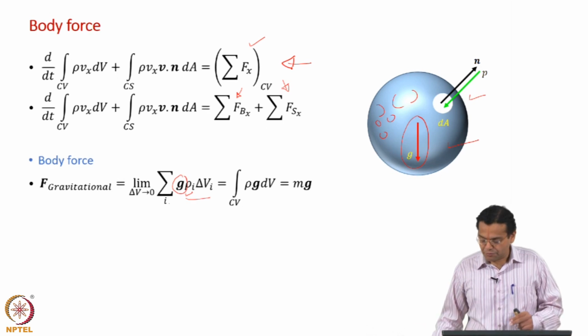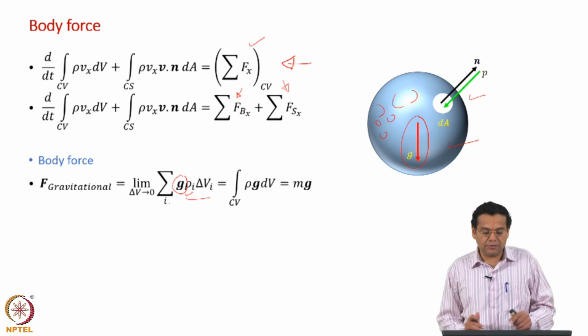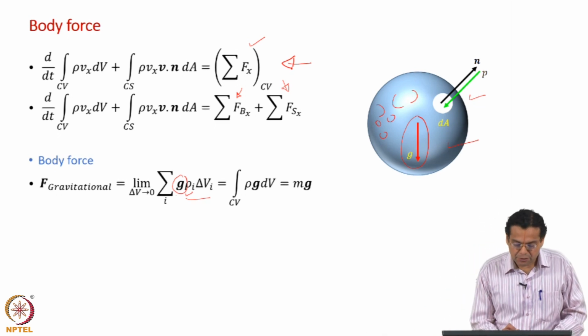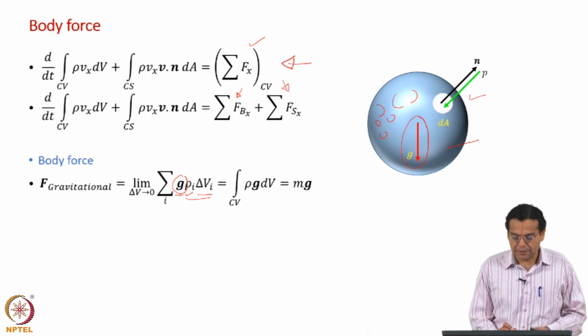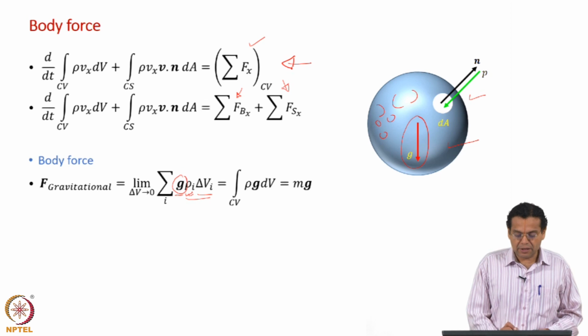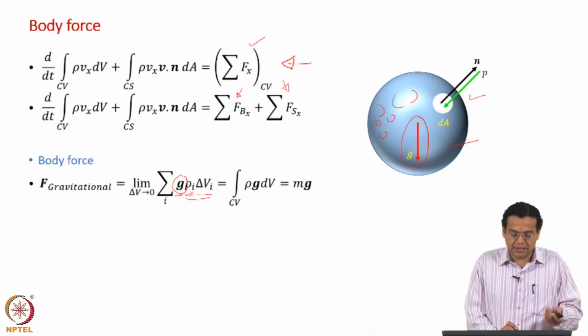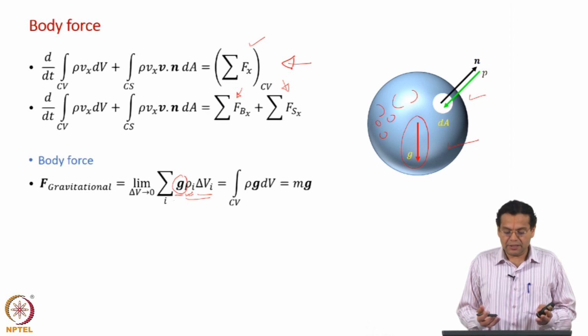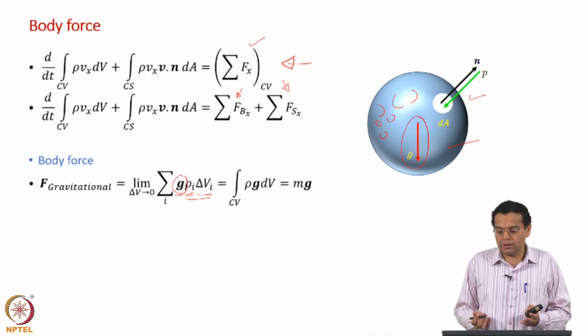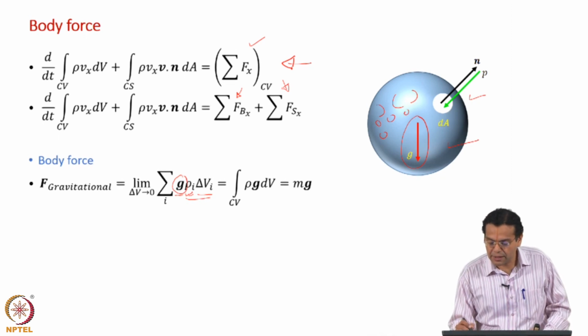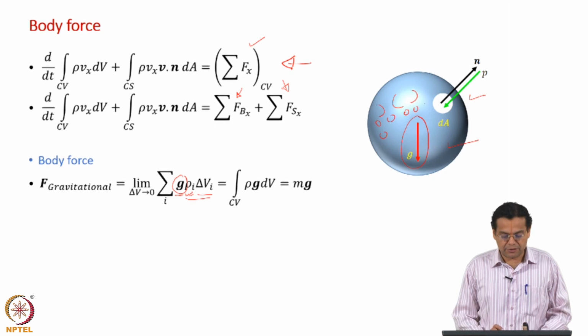Because we are considering only gravitational force as the body force, I have not used a subscript here. This i represents the volume of the ith element, which can have its own density rho, but for g I have not used the subscript i, because the same gravitational force acts throughout the control volume, which means every smaller volume here is subjected to the same gravitational force.